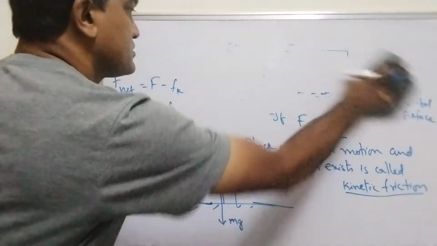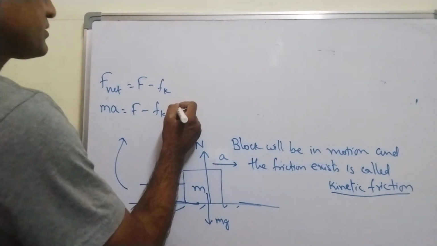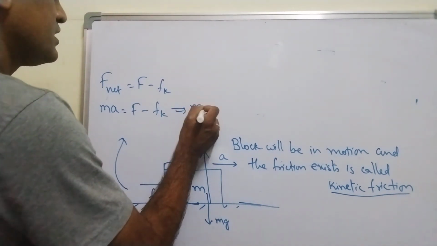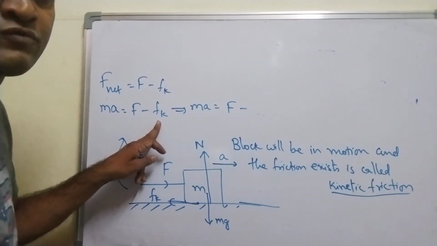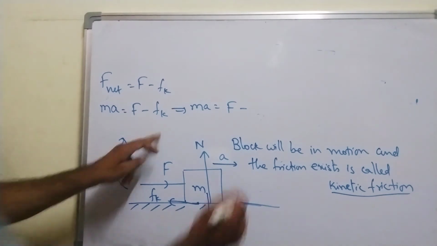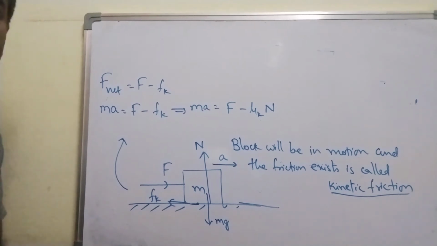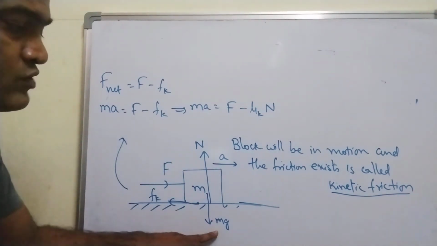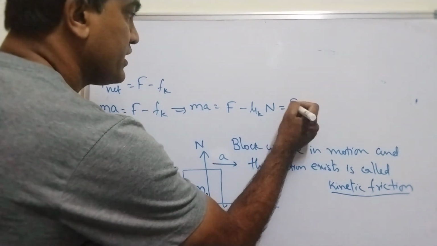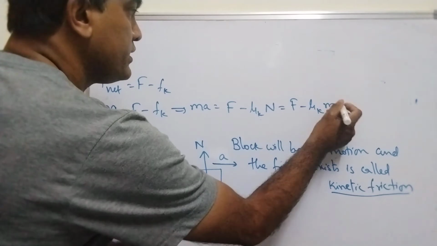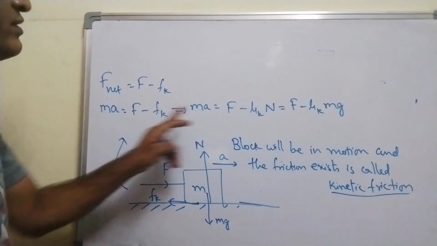Now let me erase these two here. Now let me show you what is the value of acceleration. Let me write like this, which implies ma is equal to capital F minus, what is the value of Fk? What is the formula for Fk? We have the formula for Fk as mu k into N, is it not? But N is balanced by what? N is balanced by mg. So I can write this as F minus mu k into mg. This is the value of ma.